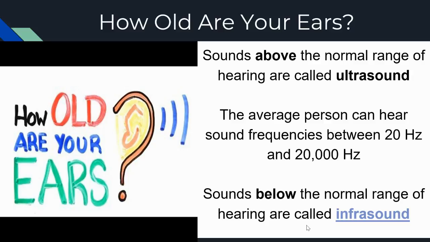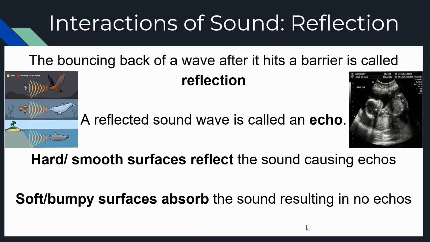All right, so now we're going to get into talking about interactions of sound. Again, we've gone through these interactions. Now we're just going to apply them to sound specifically. So remember, reflection happens when a wave bounces back after it hits a barrier that it cannot go through. In sound, a reflected sound wave is called an echo. Now, we've all heard echoes. An echo is what happens when the sound hits something and it comes back to us. That's reflection. Reflections usually happen when there are hard, smooth surfaces. These cause the sound to reflect.